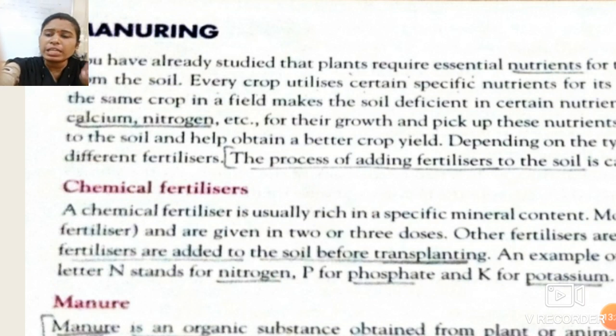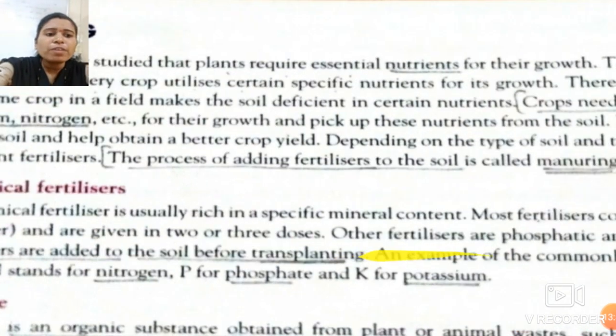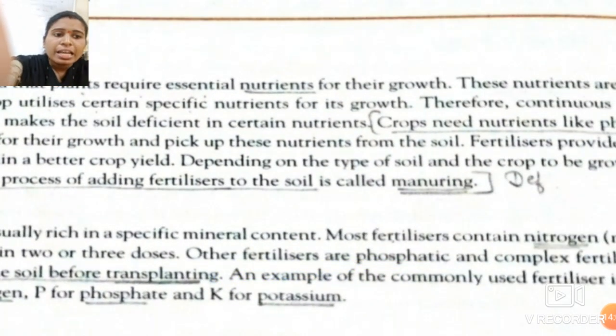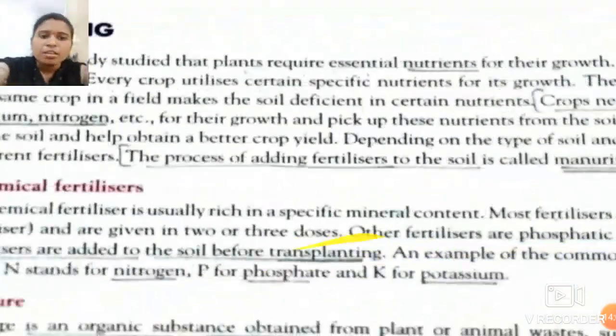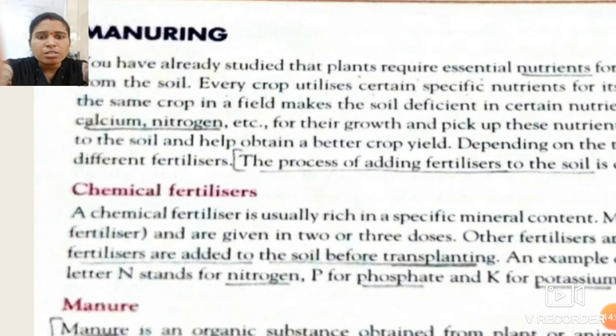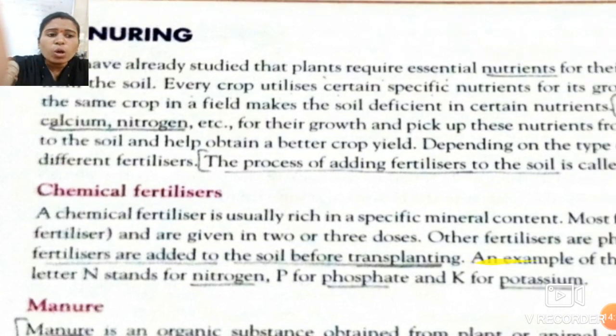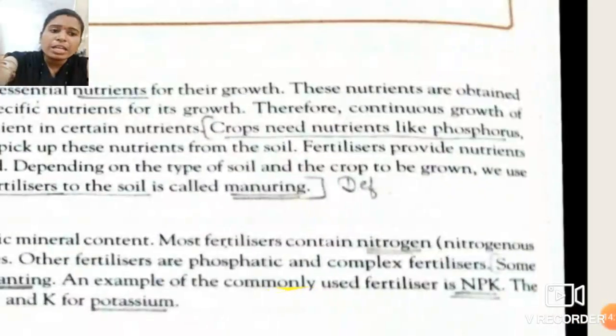Most of the fertilizers contain nitrogen and it is given in 2 to 3 doses in the form of fertilizers. Now the other fertilizers are phosphatic and complex fertilizers. Some fertilizers contain phosphorus, so they are phosphatic fertilizers, and then there are the complex fertilizers.